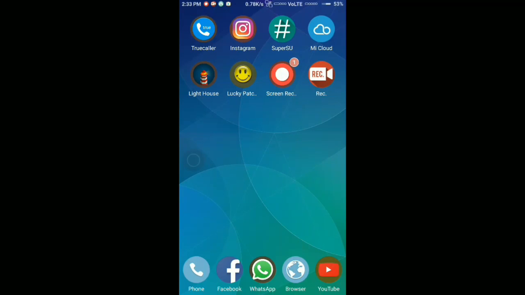Hey guys, today I will tell you how to fix the Pixel Launcher wallpaper issue.